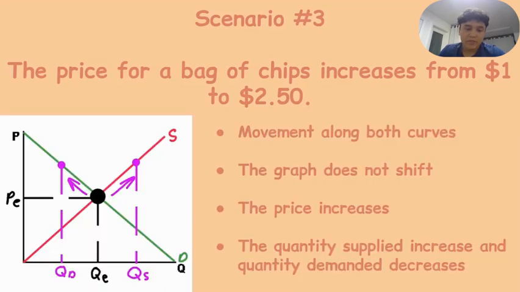Okay, so this is our graph. Now, we can see that there was no shift on the graph. However, we do see movement along both curves. The graph does not shift, the price increases, however, and the quantity supplied increases along with the quantity demanded decreasing. Check your work, see if you got this as your answer. If you got them all right so far, good job, keep up the good work.